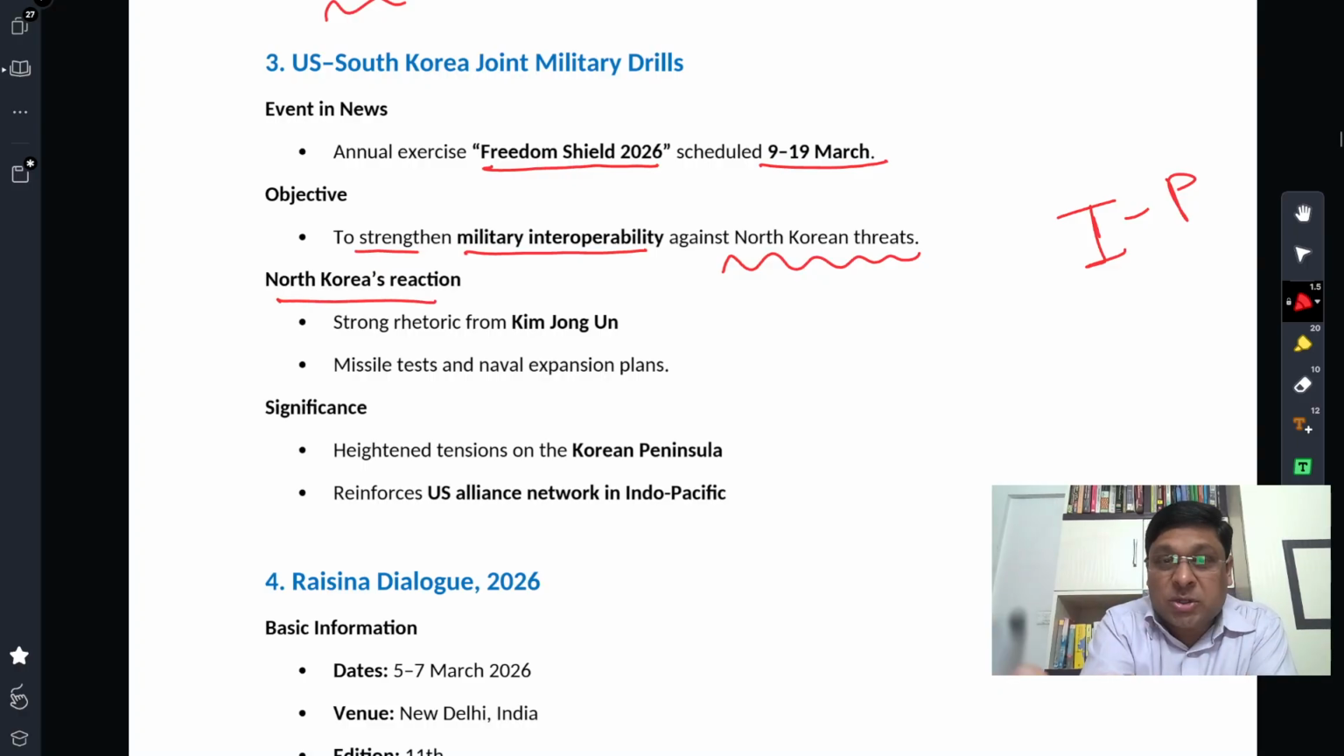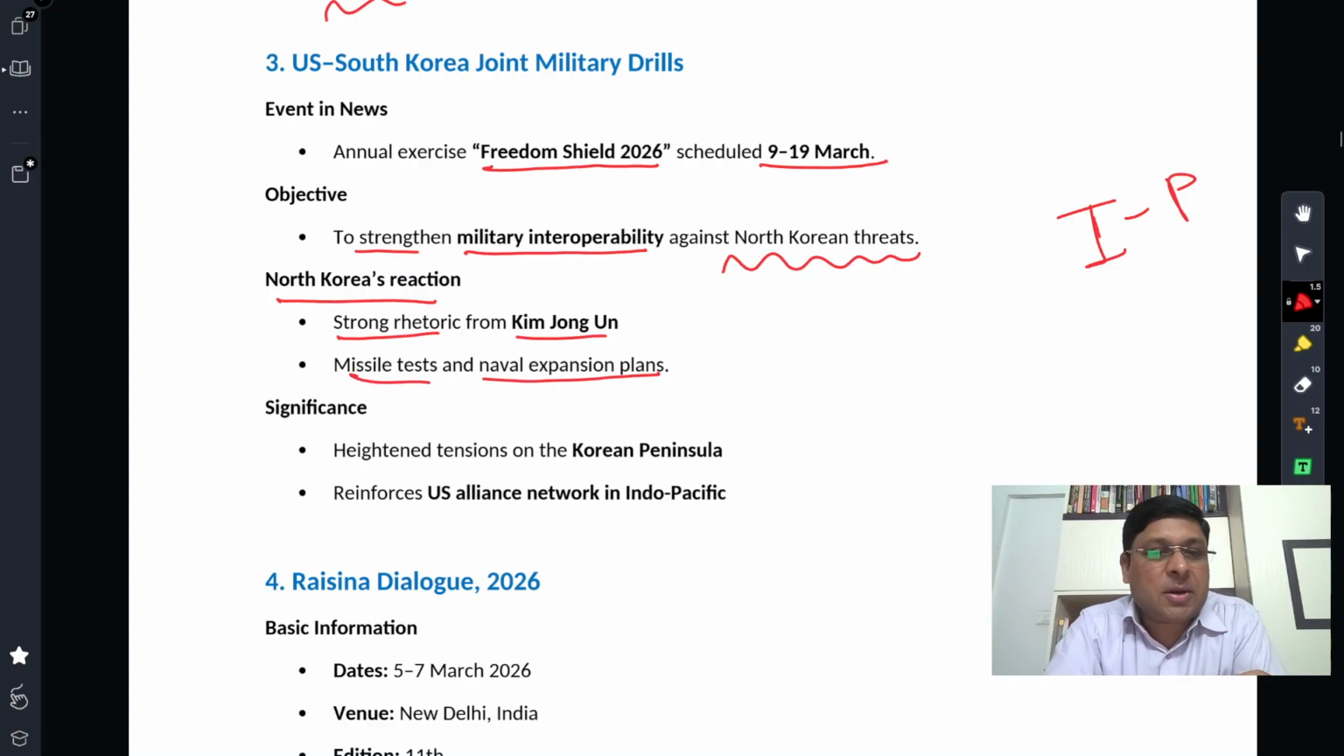North Korea's reaction to this development: strong rhetoric from Kim Jong Un. All of us know he is the supreme leader. He gave a strong rhetorical statement, on missile tests and naval expansion plans. He clearly said that we would counter this by further missile tests, and we would expand our naval strength.